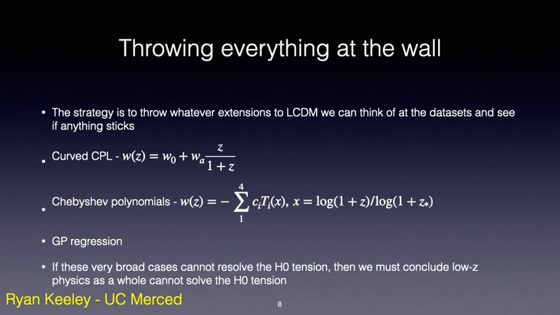The most common parameterization for an evolving dark energy is the CPL. So CPL typically evolves away from a constant w of z only at redshift of 0. And it is this feature that we want to generalize. We want to allow for an evolution in w of z at any redshift. So thus we parameterize the equation of state with Chebyshev polynomials, where x here goes from z equals 0 to the redshift of the surface of last scattering. So the case I want to make is that if this parameterization is flexible enough that it cannot offer a satisfying solution to the H0 tension, then there can be no low-redshift solution.